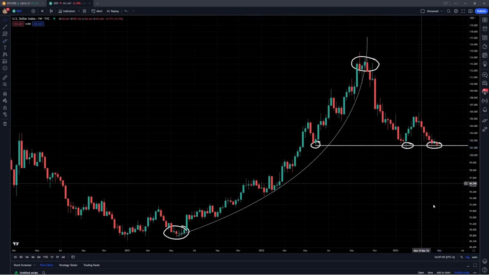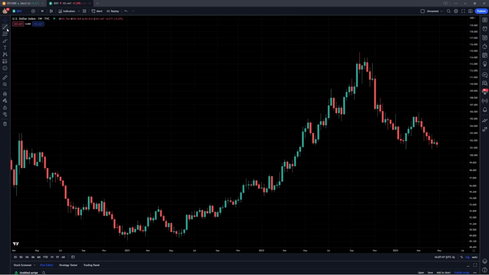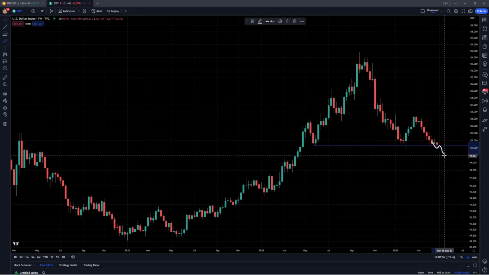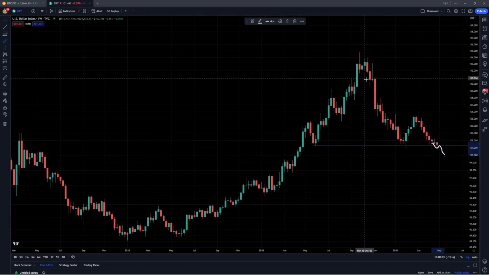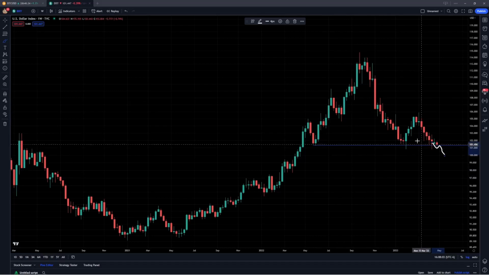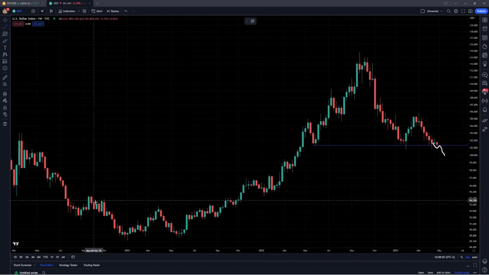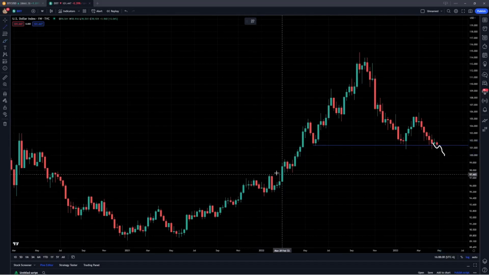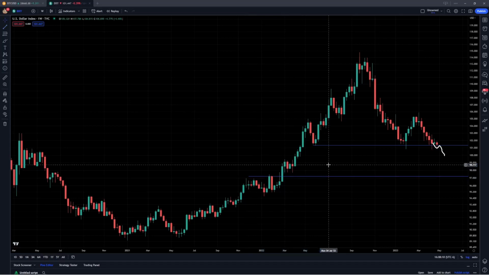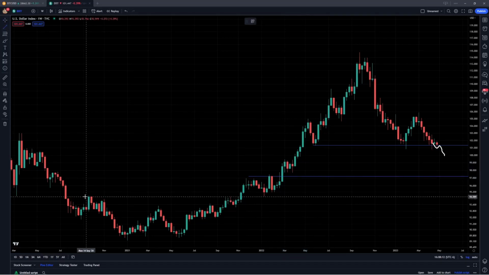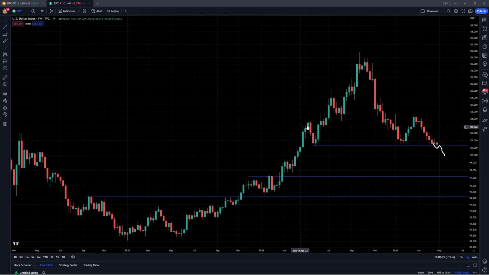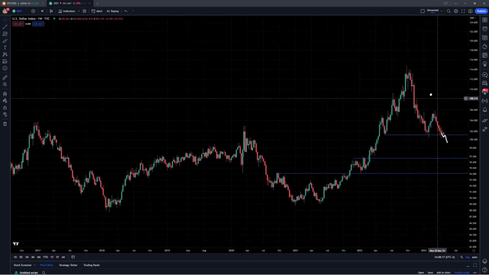Now, the reason I bring this up is because there is a very likely chance in the next few months we do see DXY start to break down, and this is no longer holding as support. So for example, if DXY starts to make lower lows, multi-month lows, and lose this as support, you could really see how we could continue that bear market decline, continue this downtrend to some of these lower valuations, for example, down here in 2021 towards the 97 level, and then potentially all the way back down to sort of this base at 94.